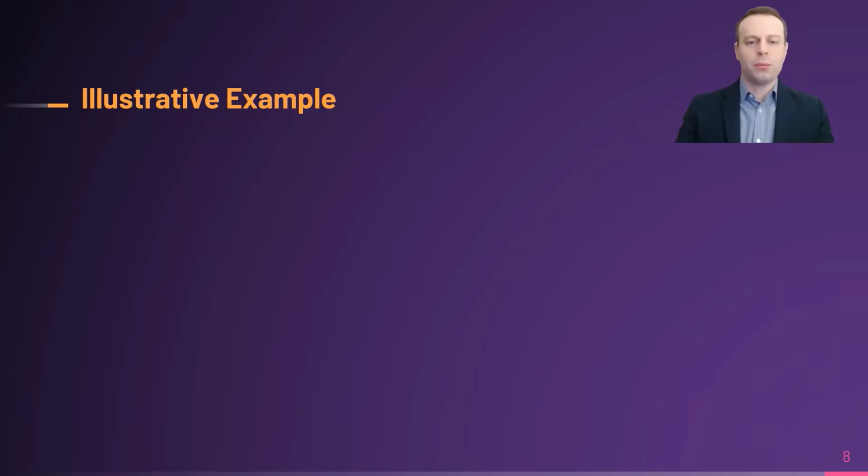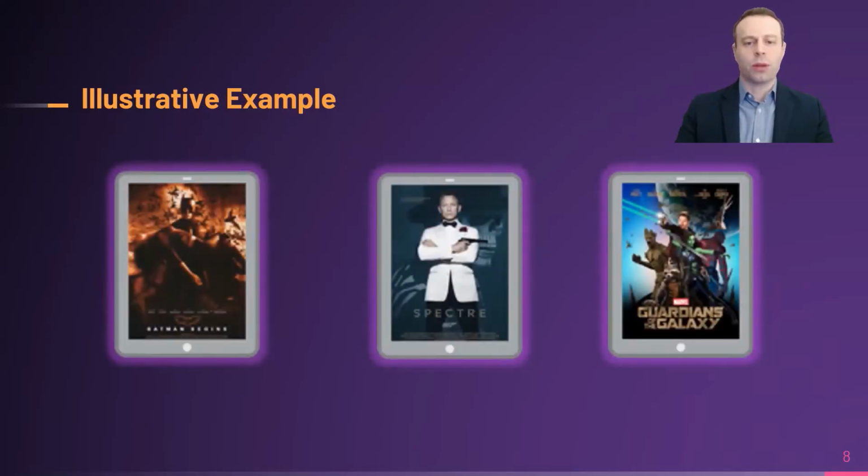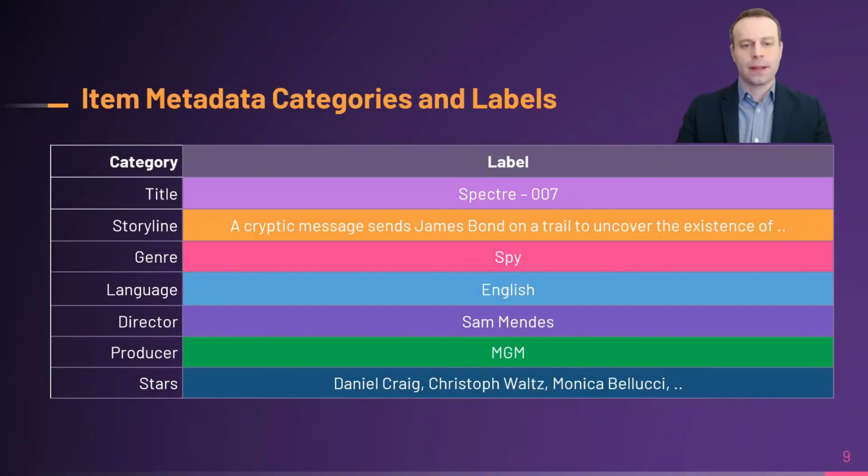To make the problem more concrete, let us consider a movie recommender system that all of us can relate to. In this setting, the items correspond to movie titles. In other applications, items could be articles, podcasts, products, or call to action messages, and so on. In this setting, we not only have a set of movie titles, but for each movie, we also have access to item metadata. For instance, we have a range of categories such as the title, story, genre, language, producer, stars of the movie, and so on.